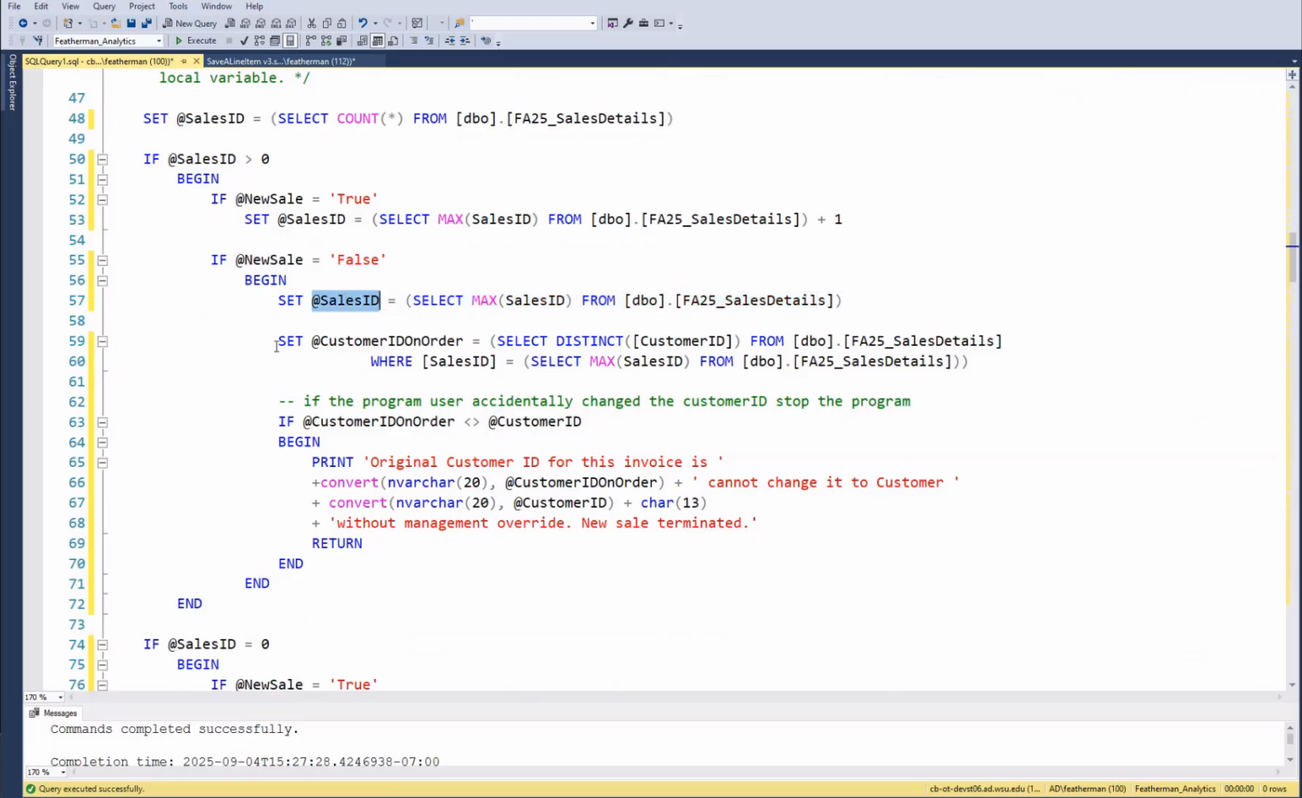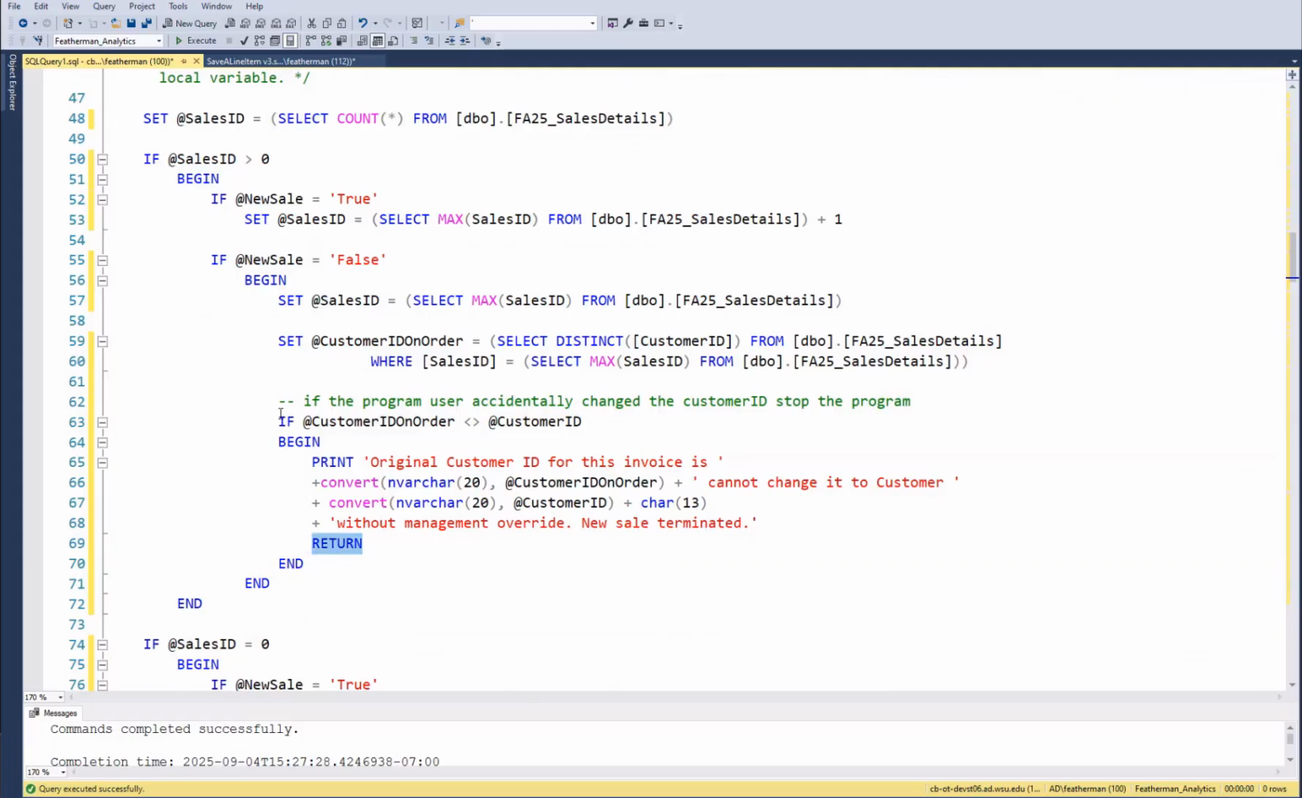All right, now let's check if the program user actually changed the customer ID number, and I demonstrated that this works. So go get the customer ID from the sales table for the most recent invoice. So on the most recent invoice, what was the customer ID? Set it into this local variable. If that local variable is different than the variable just passed in now, stop.